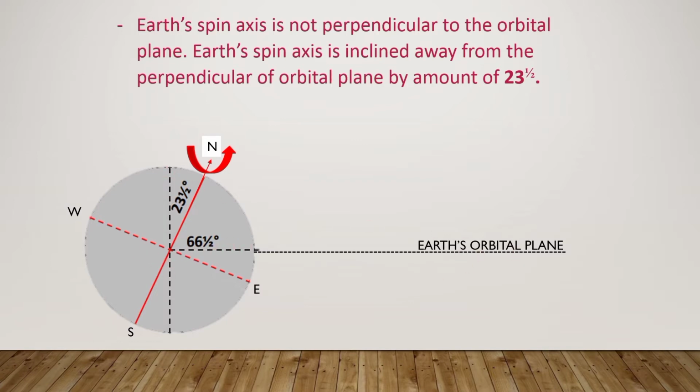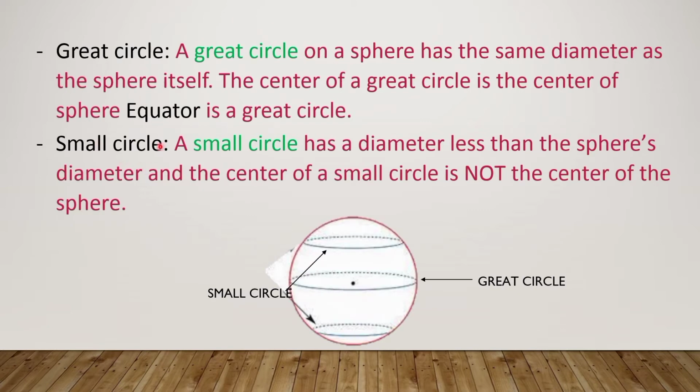Now we should know about the great circle and the small circle. A great circle on a sphere has the same diameter as the sphere itself. The center of the great circle is the center of the sphere. The equator is a great circle. A great circle is a circle on a sphere which has the same diameter as the sphere itself.